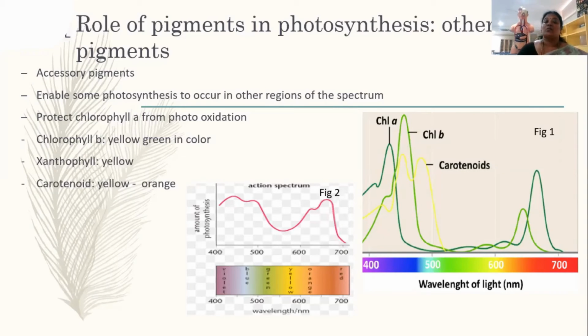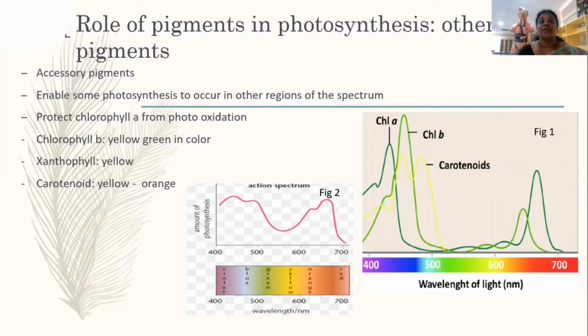Right, now they also have a major role: they protect the chlorophyll A from photooxidation. This is again a major role of the other accessory pigments. Chlorophyll A is very light sensitive. It gets oxidized quickly. So when it gets oxidized, it is not able to perform photosynthesis properly. So these other pigments help in protecting this chlorophyll A from getting oxidized.